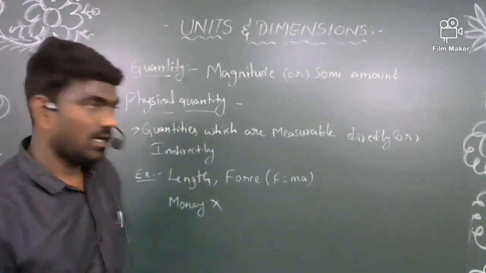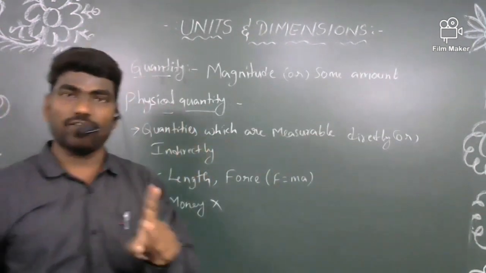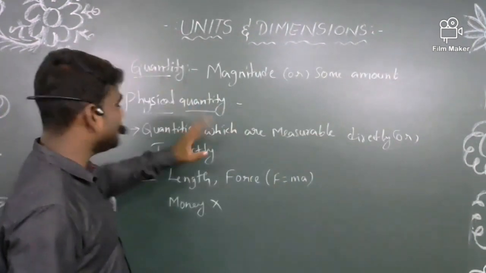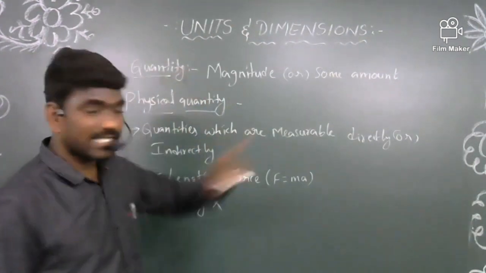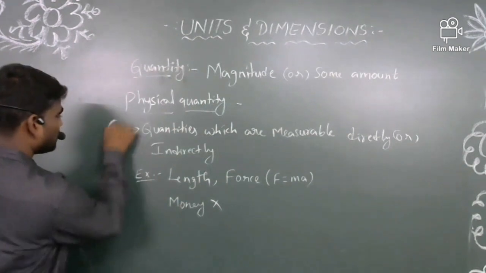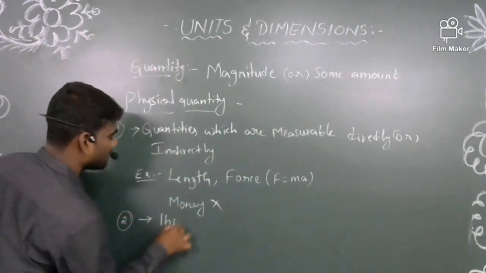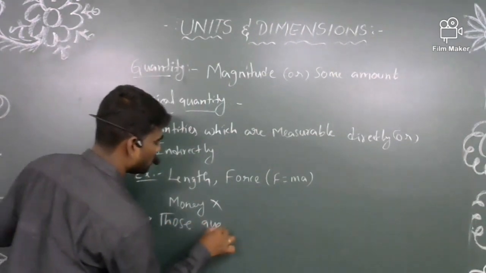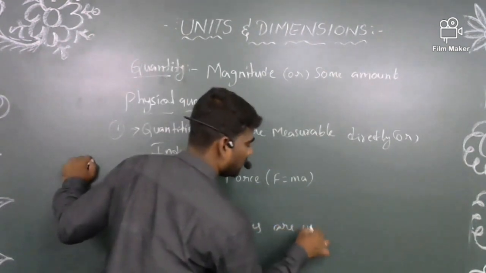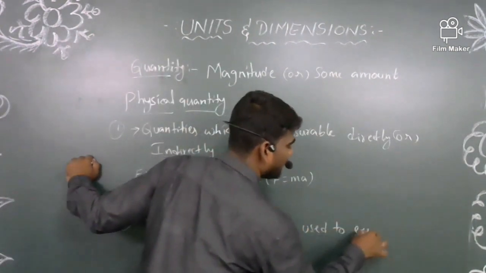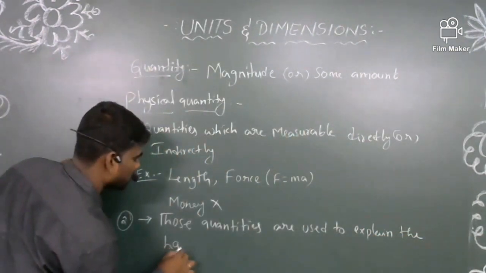Why? That's what I am saying, this single statement is not enough to decide whether a quantity is a physical quantity. What is the other statement the quantity should satisfy? Second statement: those quantities are used to explain the laws of physics.